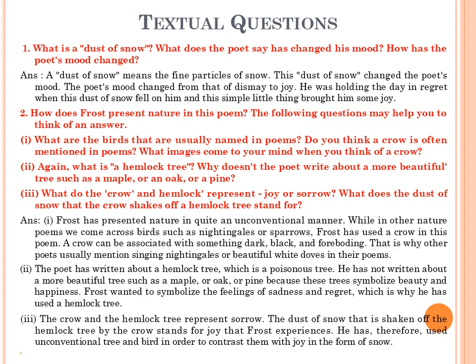Point number 2. Again, what is a hemlock tree? Why doesn't the poet write about a more beautiful tree such as a maple or an oak or a pine? Solution: the poet has written about a hemlock tree, which is a poisonous tree. He has not written about a more beautiful tree such as a maple or oak or pine, because these trees symbolize beauty and happiness. Frost wanted to symbolize the feelings of sadness and regret, which is why he has used a hemlock tree.